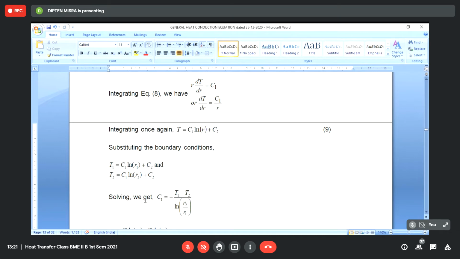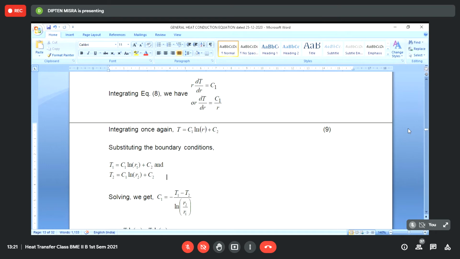So what we get is C1 will be equal to minus of (T1 minus T2) by log of R2 by R1. I have written it like this with the deliberate intention that we have to assume one of the values of T1 and T2 as larger in comparison to the other. What we are assuming here is that, let us say, the internal surface is heated compared to the outer surface temperature.